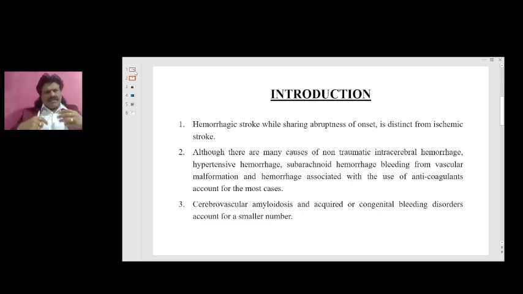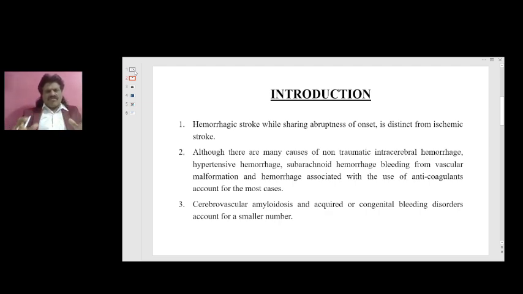So hemorrhagic stroke differs from ischemic stroke in its abruptness of onset. It starts off suddenly. Patient is alright, suddenly he develops a neurological deficit. Very sudden in onset, always suspect hemorrhagic stroke. Although there are many causes of non-traumatic intracerebral hemorrhage, hypertensive hemorrhage, subarachnoid hemorrhage, bleeding from vascular malformation, and hemorrhage associated with the use of anticoagulants account for the most cases.